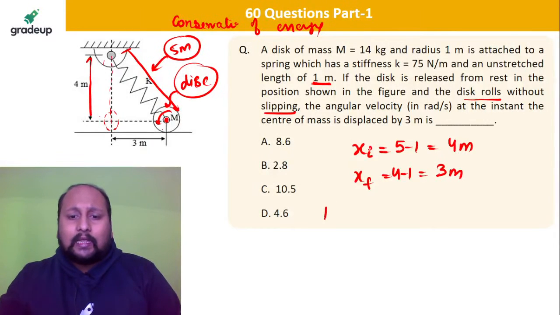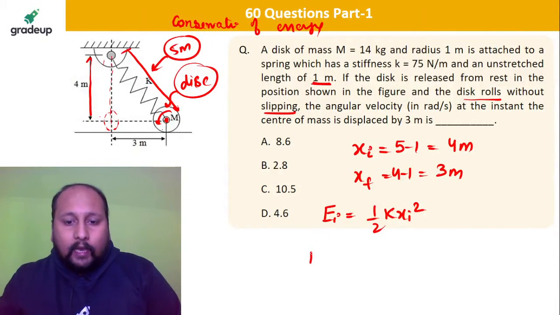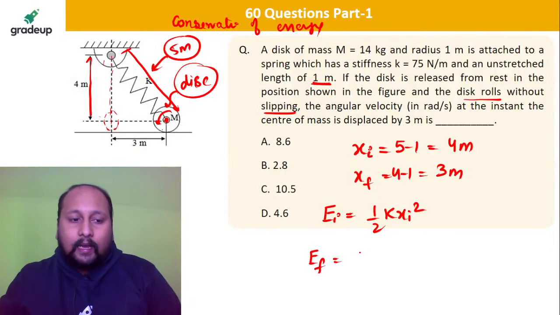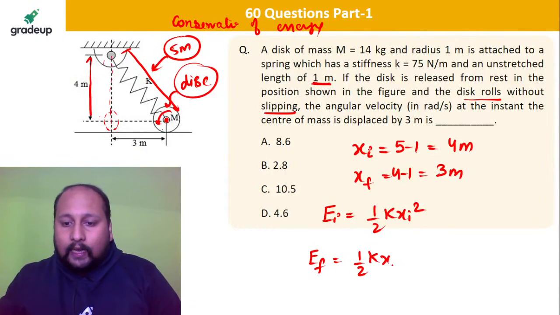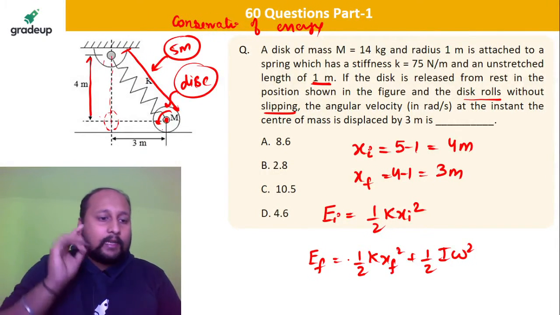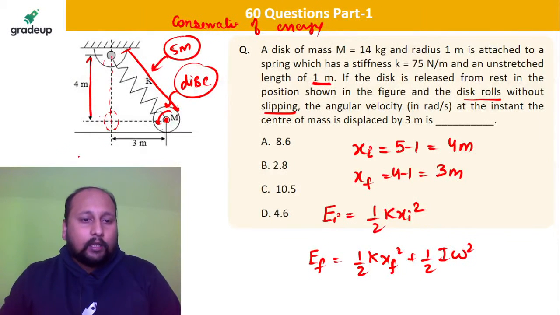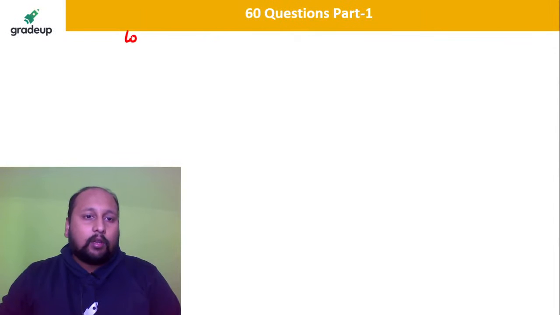So I can say the initial energy of the system is half k xi square, nothing else. And what will be the final energy? That will be half k xf square plus half I omega square. Equate this and get the answer. As simple as that. Use the law of conservation of energy.